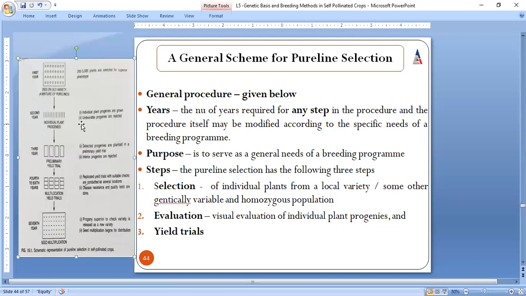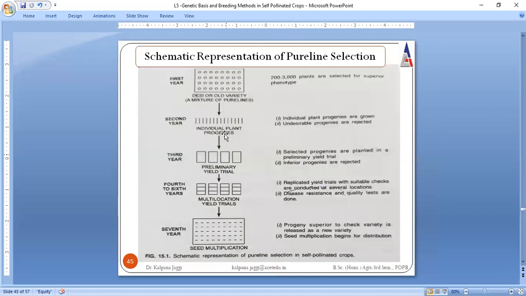It has 3 steps. See what the 3 steps are. One is selecting, then you are evaluating the best one, and then you are conducting the yield trials. These 3 are the only steps that are found in pure line selection. So this is the diagrammatic explanation.